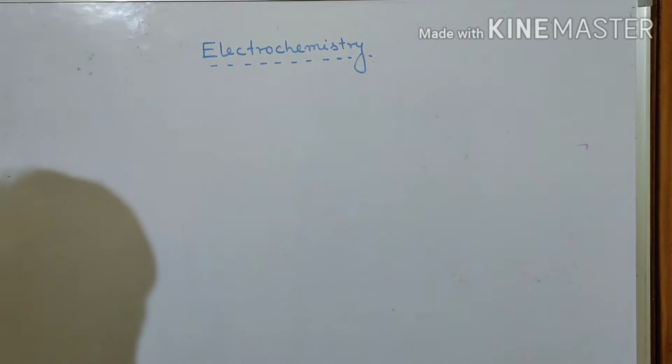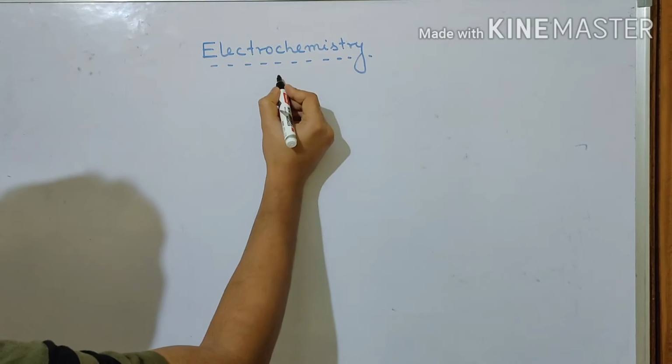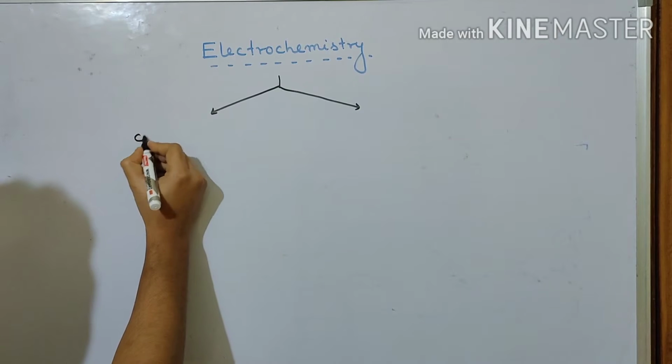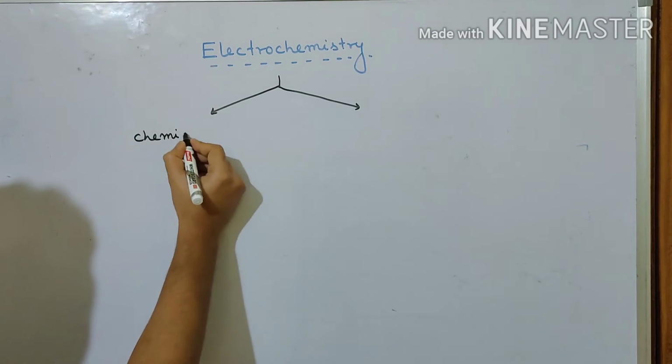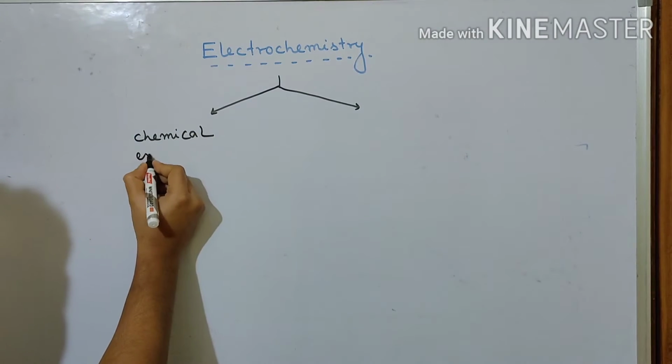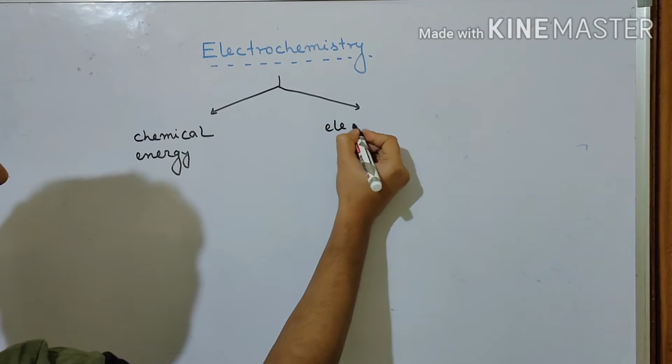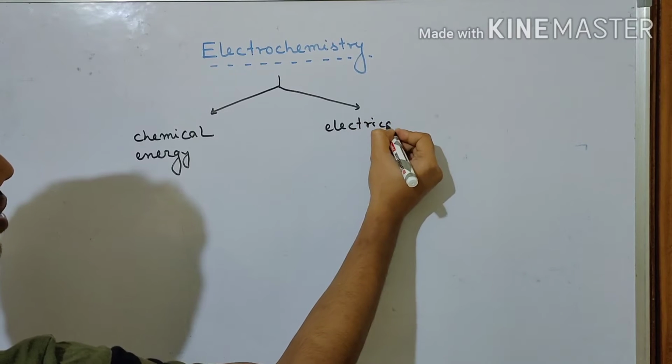As I have already mentioned, electrochemistry relates two types of energy. One is chemical energy, another is electrical energy.